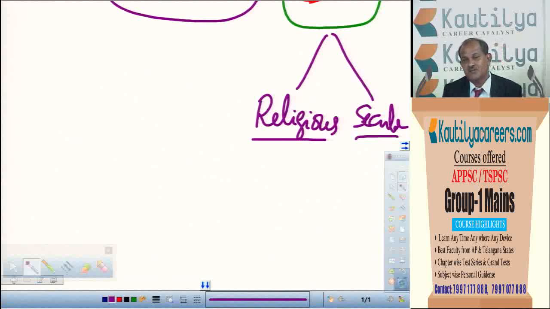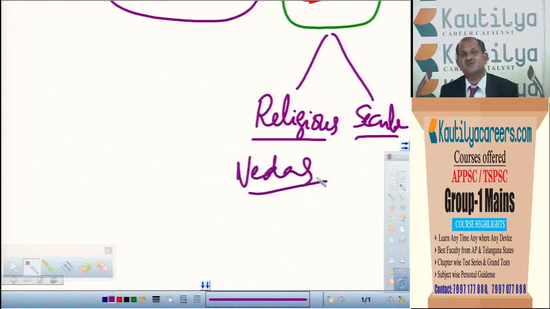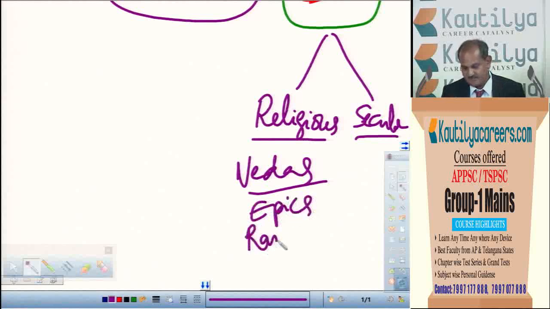For example, the earliest religious sources we have in this country are the Vedas. These Vedas tell about the lifestyle of the Aryans. If we study the Vedas and Vedic literature, we can know about the social, economic and political conditions of the Vedic people or Aryans. Then we have two epics. What are the two epics? Ramayana and Mahabharata.